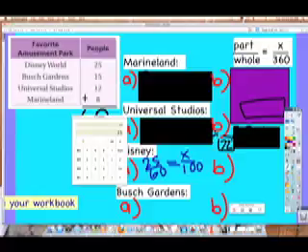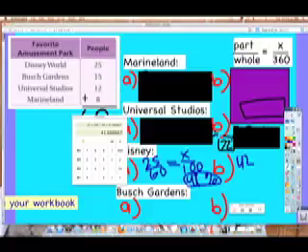Guys, what do you think? Did you get the same thing? Yeah, Dell. Okay, go ahead. Okay, so A is garden, which is 15, so I do 15 over 6, X over 100.